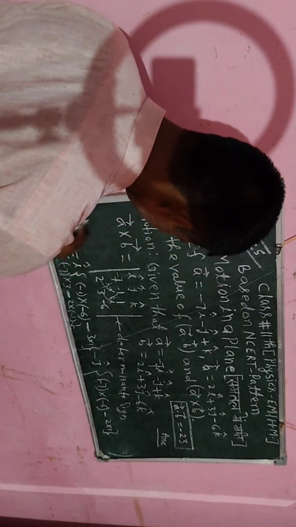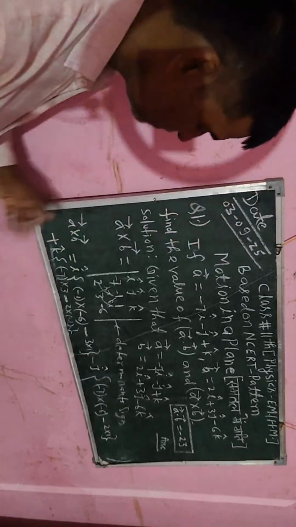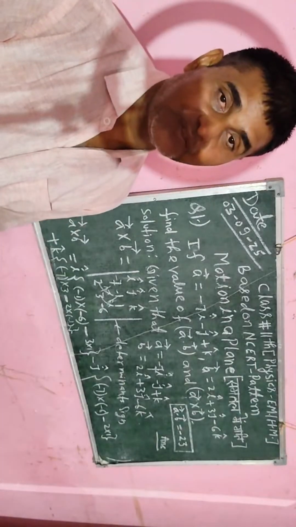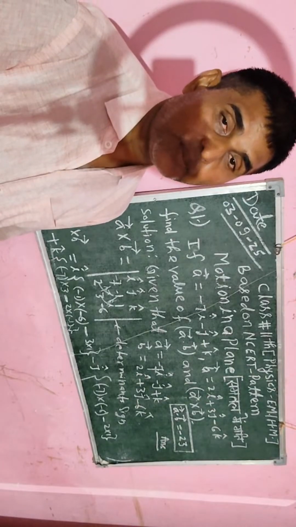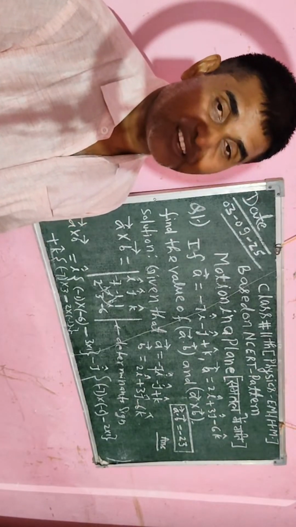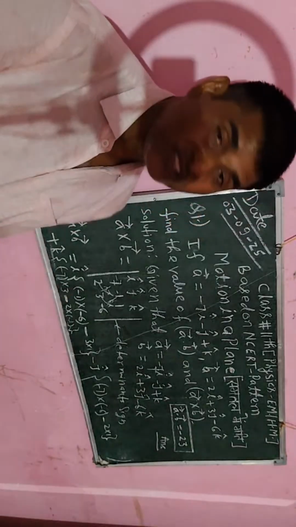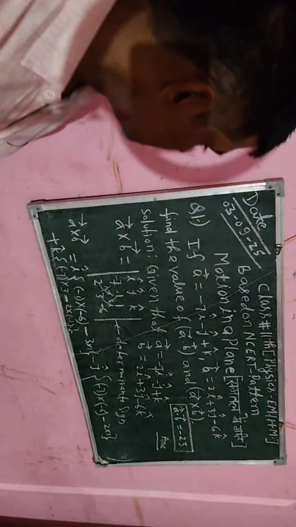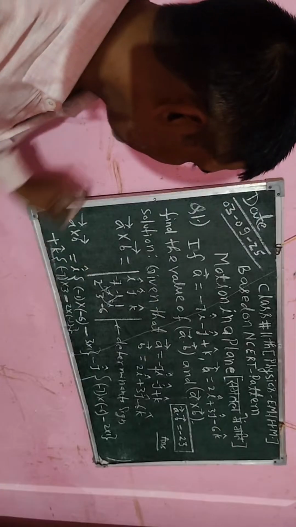So this is the value of a cross b. So this is the vector product. After solving, I will get a vector. That is the vector of the parallelogram, the area of the parallelogram. If I take its magnitude, I will get a scalar value, so that will be the area of the parallelogram. Okay students, now I will erase it and after erasing I will simplify its value.